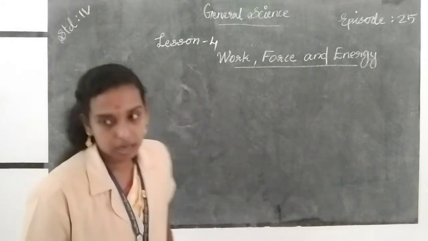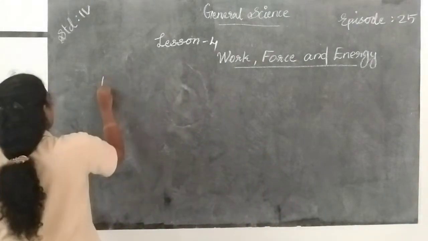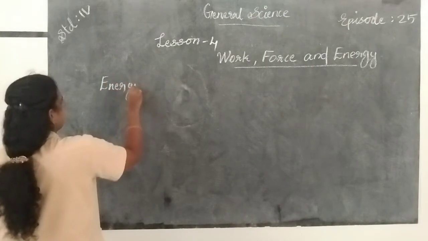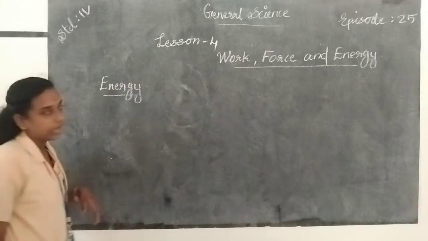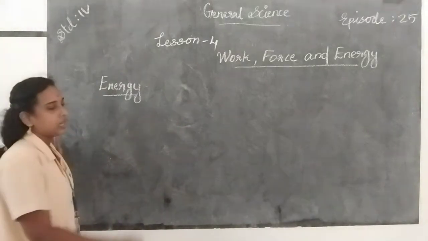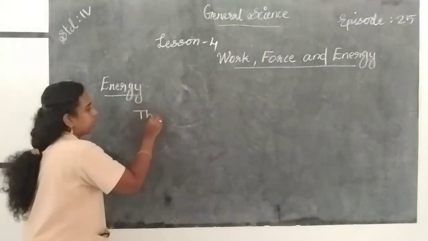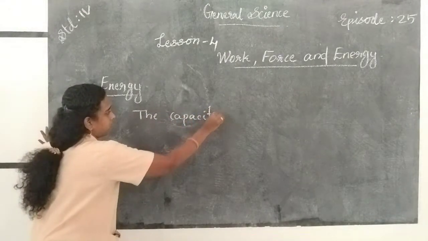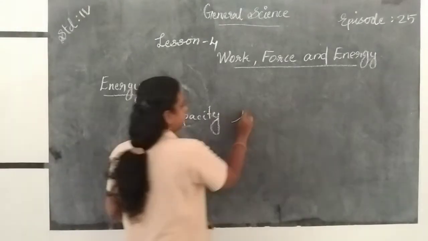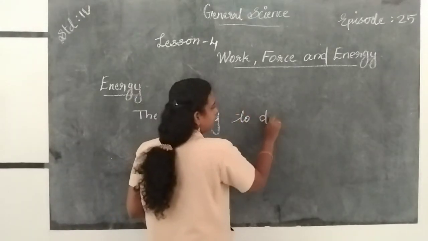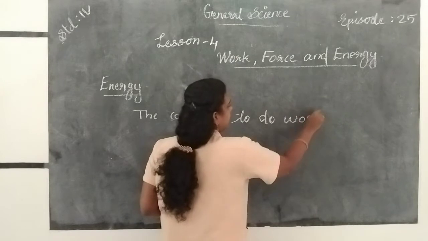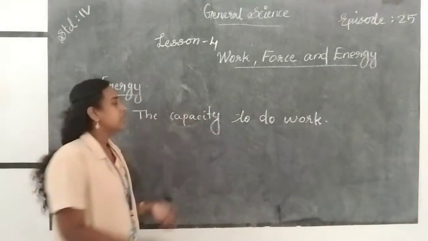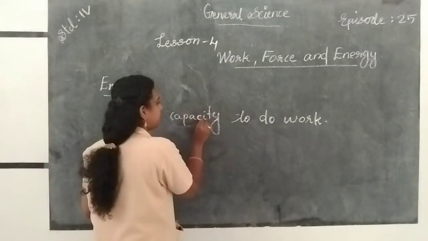Energy, E-N-E-R-G-Y. Energy means the capacity to do work. Capacity, C-A-P-A-C-I-T-Y.